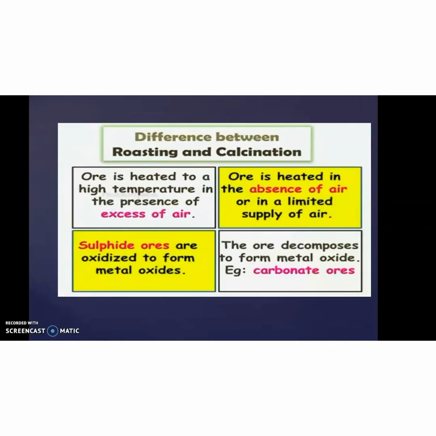This is an important question that was asked in the public examination. What is the difference between calcination and roasting? When excess air is supplied during heating, we get the roasting process, and when a limited supply of air is used, it is the calcination process. Only sulfide ore is used in the roasting process. Here, in calcination, we use the carbonate ores.